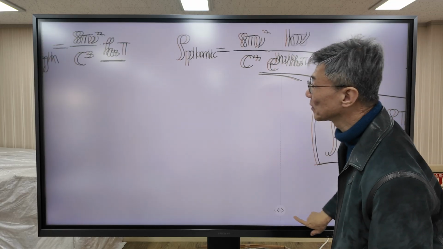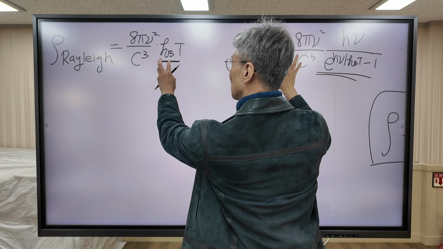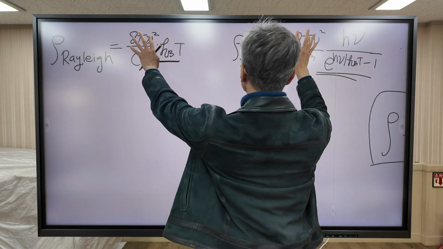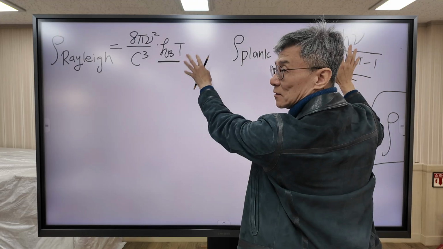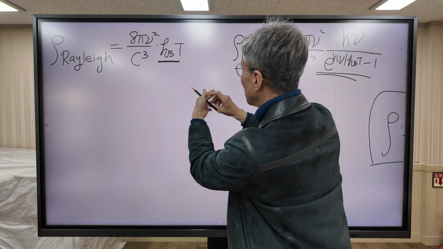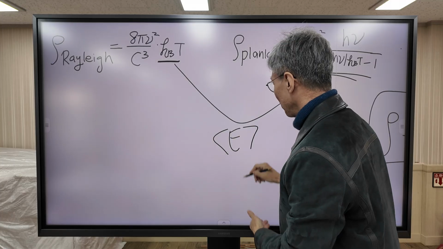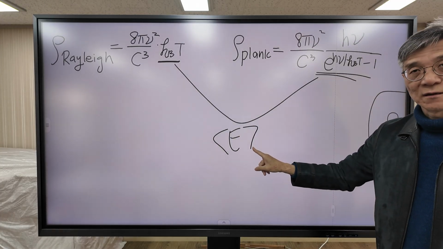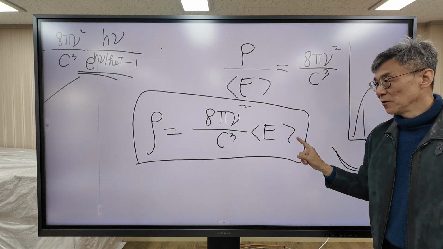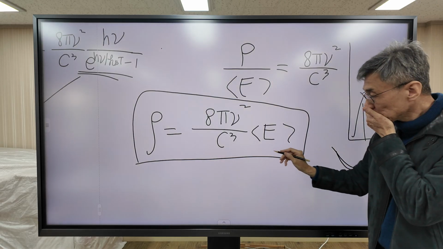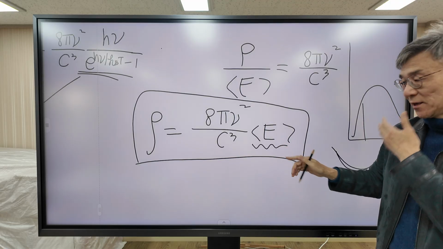As I said before, they have similar structure. They consist of two terms, but the first term is identical. The only difference lies in the second term, and the second term corresponds to the average oscillator energy, right? According to this formula. So the remaining task is how to calculate the average oscillator energy.